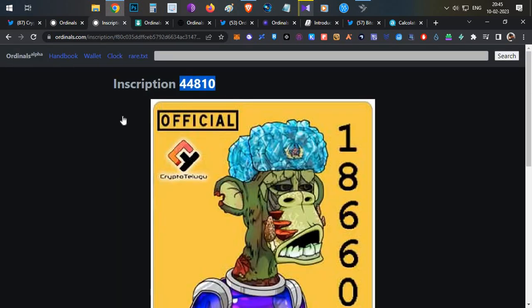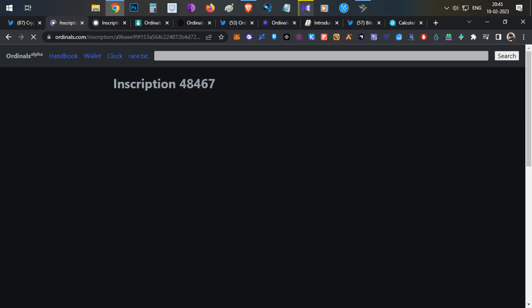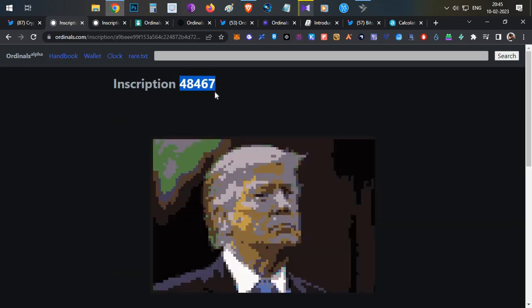Every NFT minted on Ordinals is in sequence form. So this is the 44,810th NFT minted on the Ordinals platform. For example, if you refresh the page, this Trump image was printed as 48,467, which means there are a total of 48,467 NFTs on Bitcoin as I was recording this video.